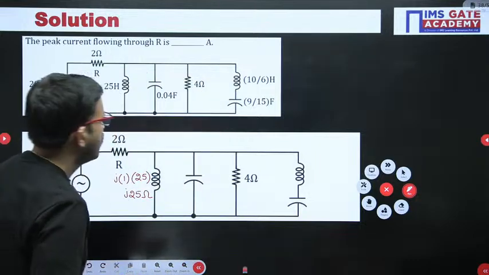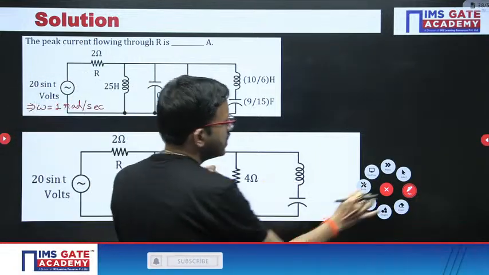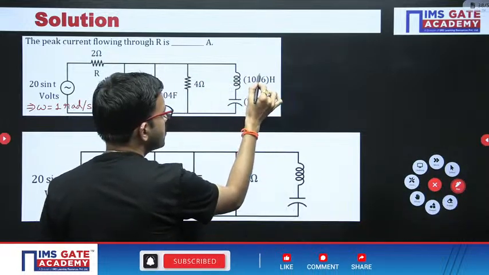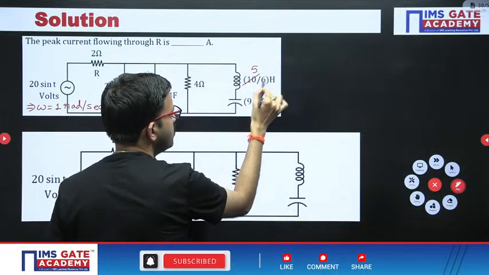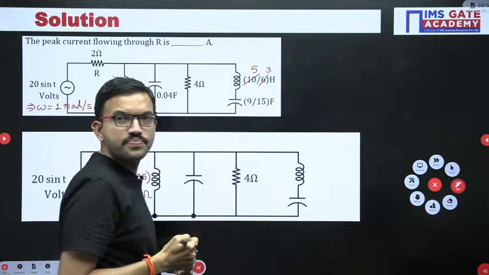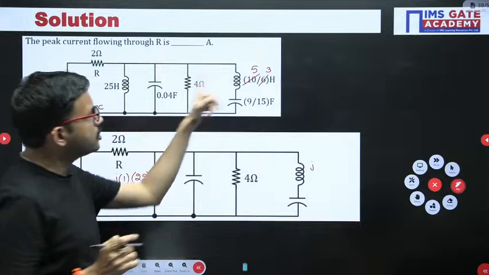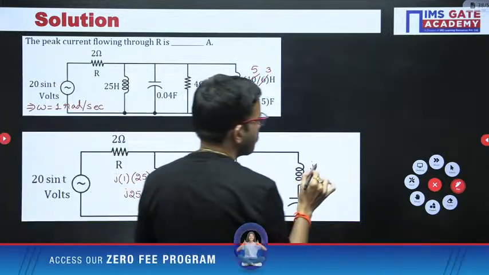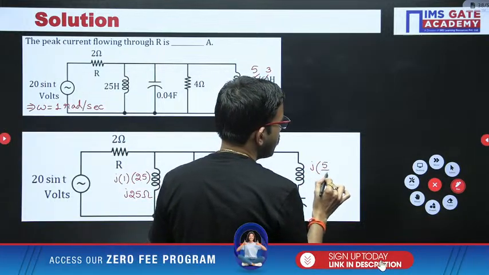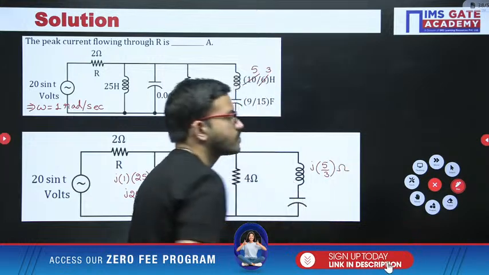Next, similarly here you are having another inductor. For the timing I am doing the simplification here: 2 fives are 10, 2 threes are 6. So j omega L, omega value is already 1, into L, the L value is 5 by 3. So directly I am writing j5 by 3, units are ohm.